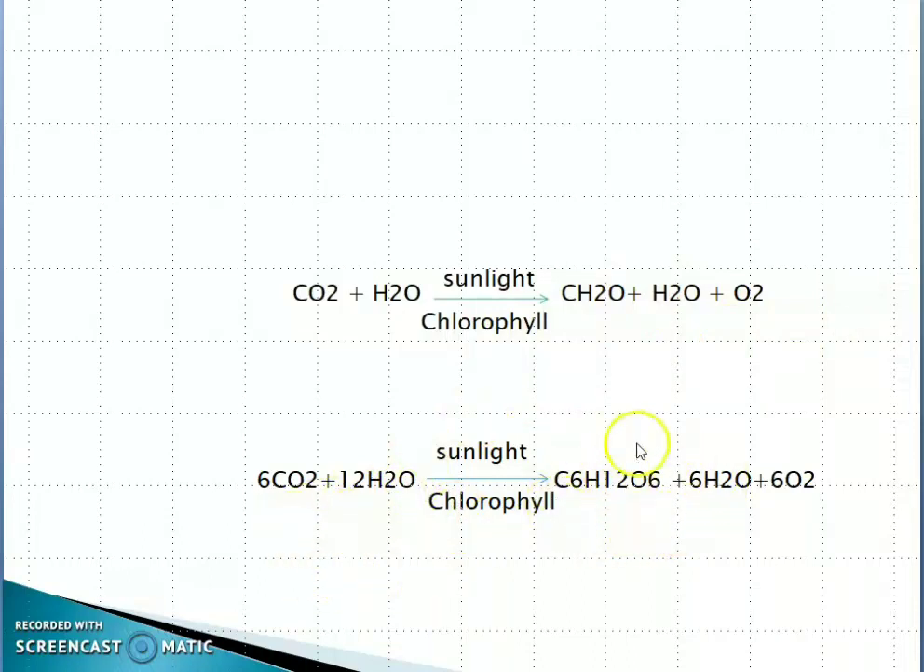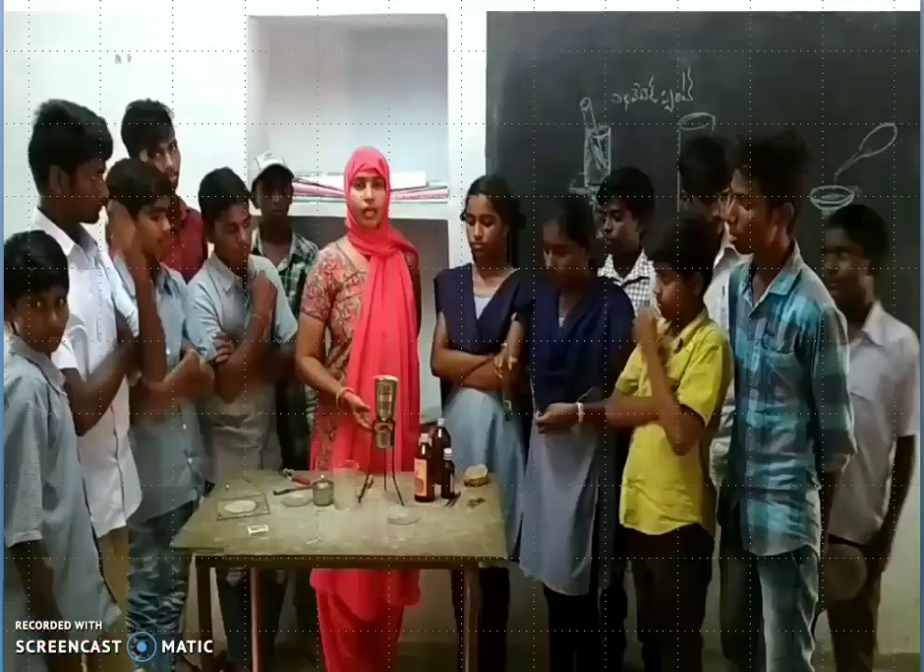If a plant wants to make one molecule of glucose, it requires 6 molecules of carbon dioxide and 12 molecules of water. By combining these two, we get 1 molecule of glucose, 6 molecules of water and 6 molecules of oxygen. Glucose remains in plants and oxygen escapes into the atmosphere. This equation is given by C.P. van Niel.